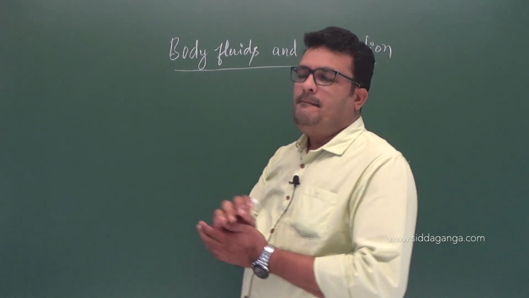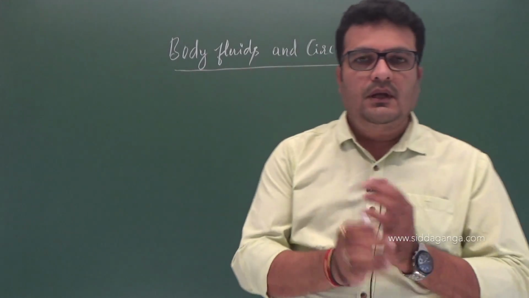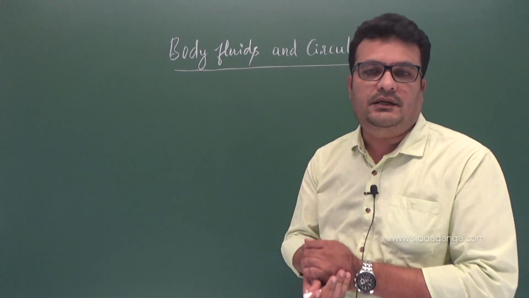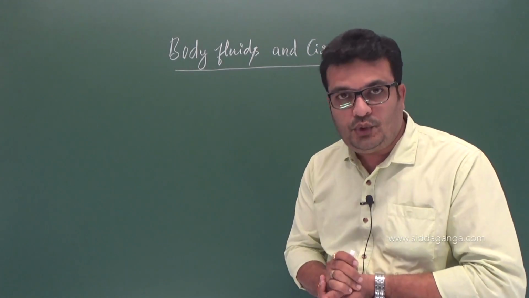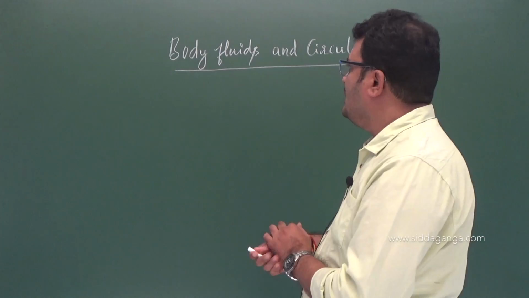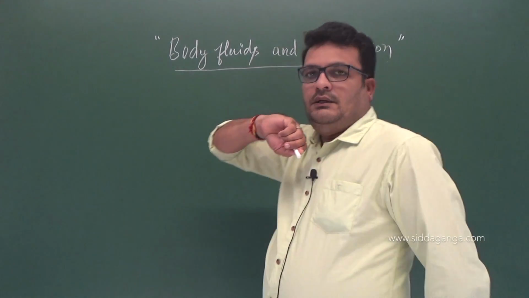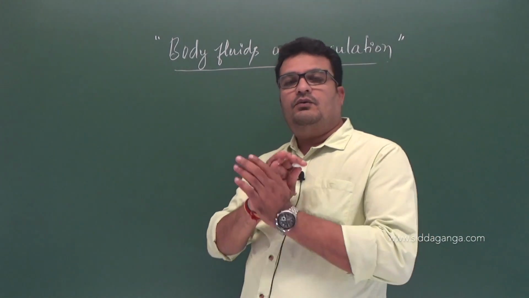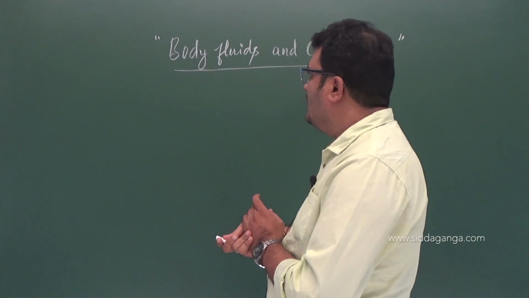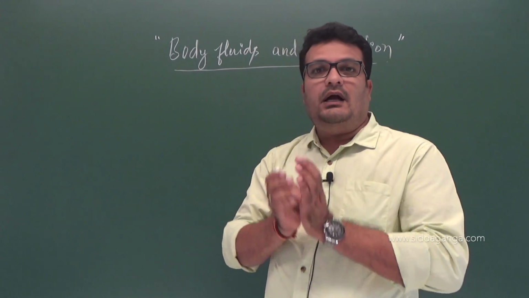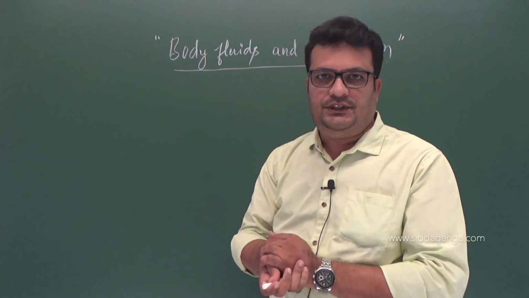Right? See, the first topic, digestion and absorption in human physiology, and the next topic is breathing and exchange of gases, right? And the third chapter in the unit called human physiology is body fluids and circulation, right? See, in this chapter, we are going to learn the process of circulation, the mechanism of circulation, and the information and complexity of the body fluids and their compositions, right?